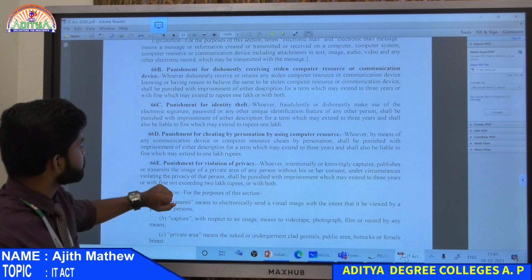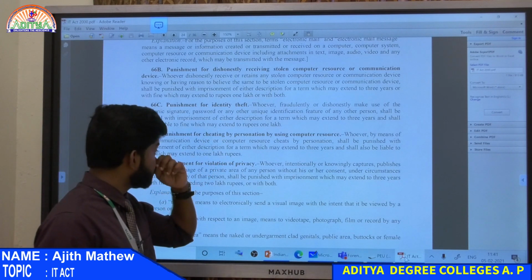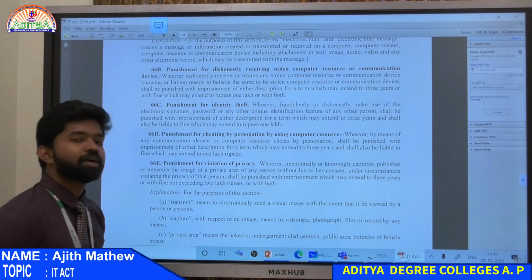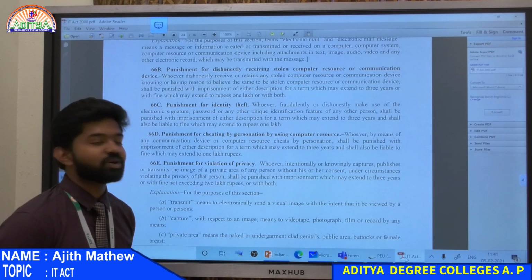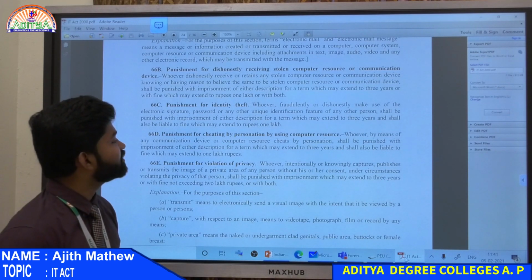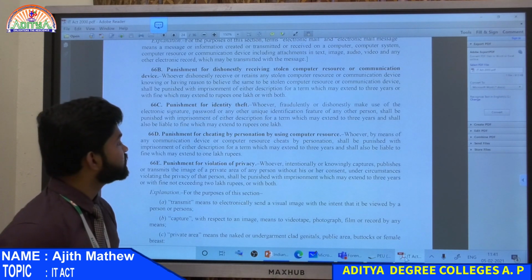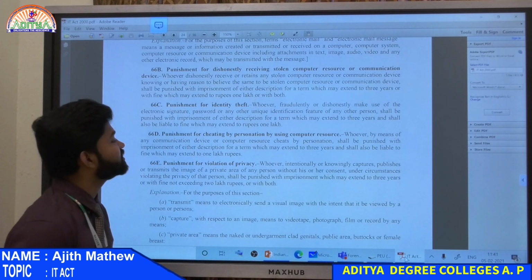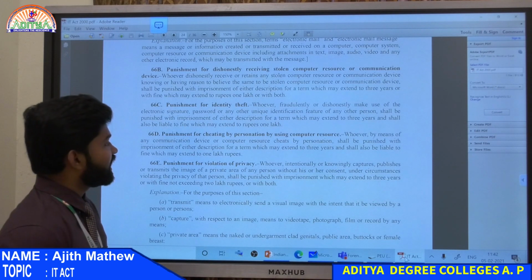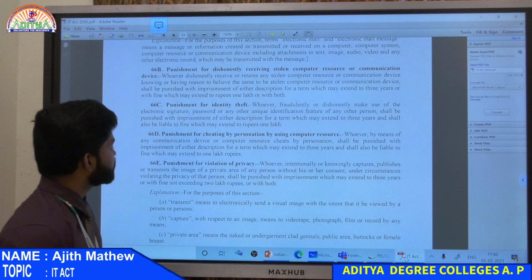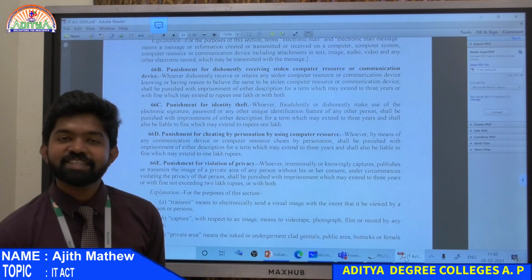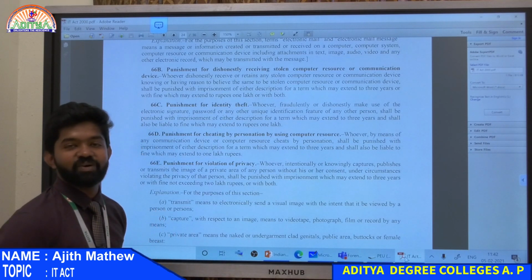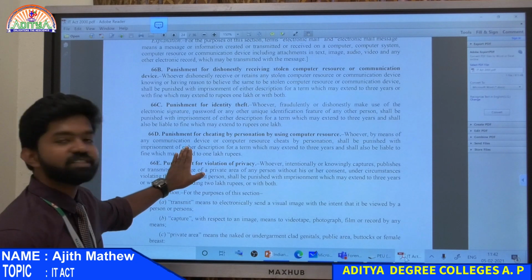So, punishment for cheating by personation by using computer. Whoever by means of any communication device, your mobile, tablet, anything can be used, or computer resource cheats by personation. He is taking the name of some other fake person, right? So cheats by personation shall be punished with imprisonment of either description for a term which may extend to 3 years and shall also be liable to fine which may extend to 1 lakh rupees. So you want to do BSc in forensic science or create a fake account and stay in jail for 3 years? It's your choice. So don't do all those things. Punishment is there under the IT Act.